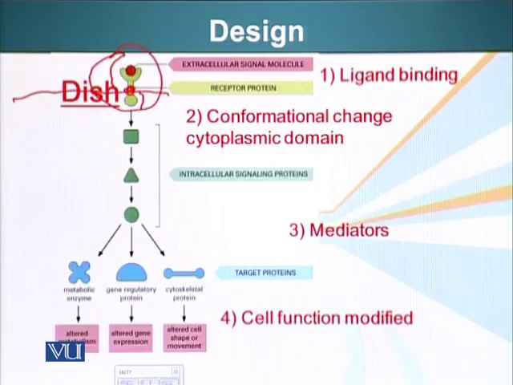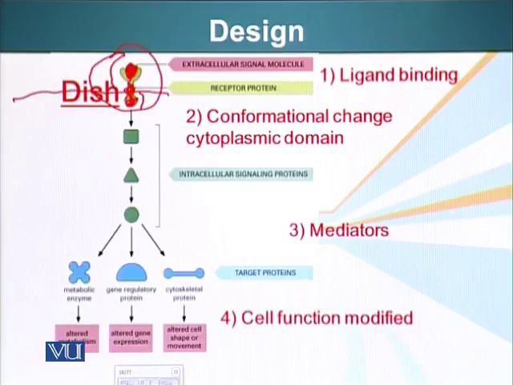That information which was present outside the cell in the form of conformational change is now conveyed to the cell interior, or the cytoplasm. So say, for example, the ligand bound here caused a conformational change which will change the structure of this whole molecule, and even the cytoplasmic domain of this molecule will have a change.